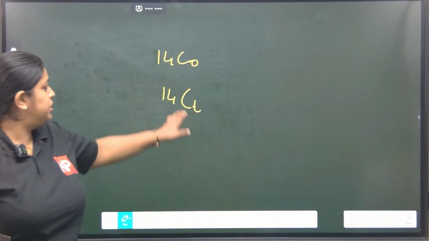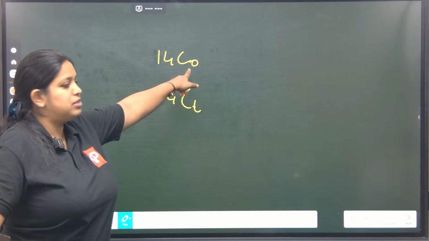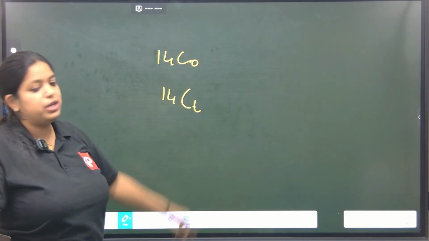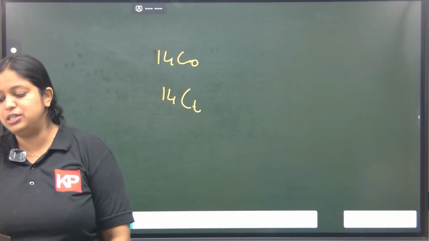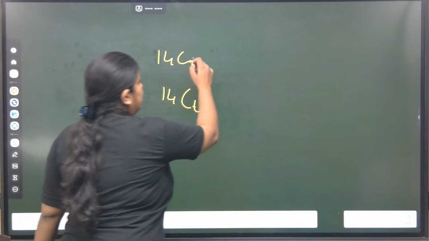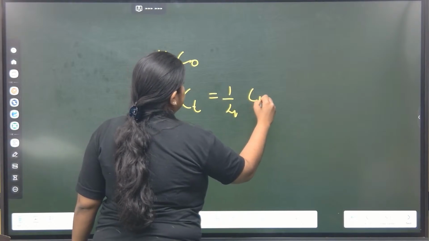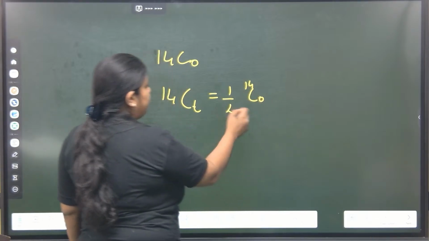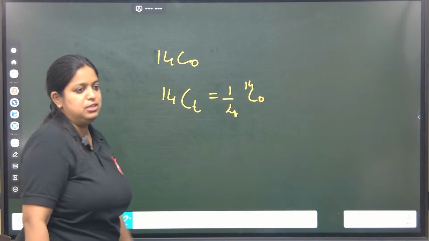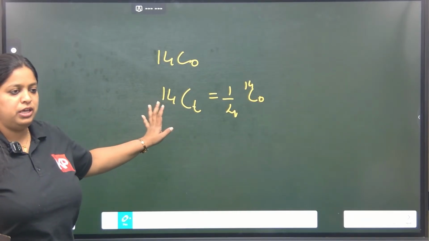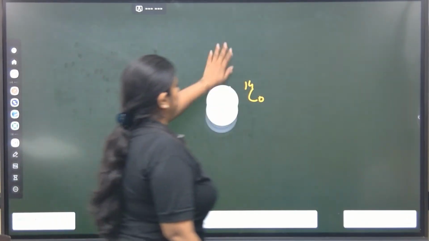T means present time, 0 is the initial. So whatever carbon-14 activity was there initially, only 1 by 4 is present now. This is clear. Okay.